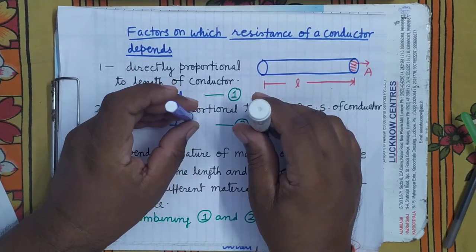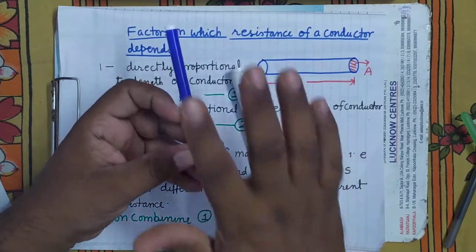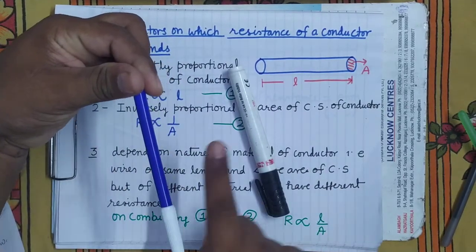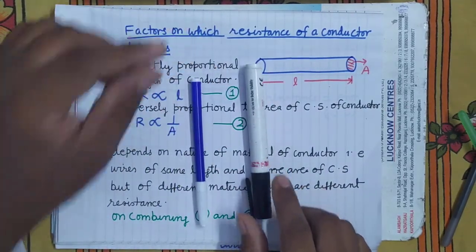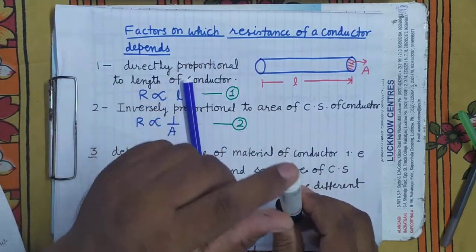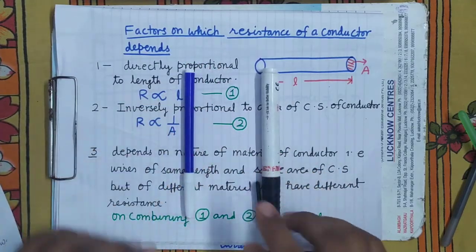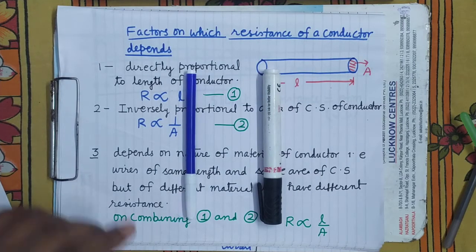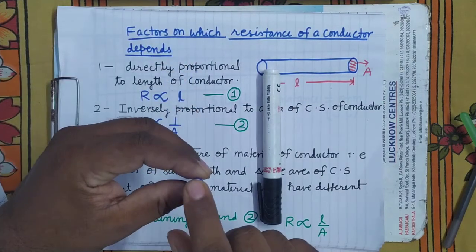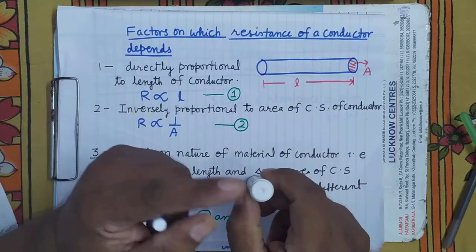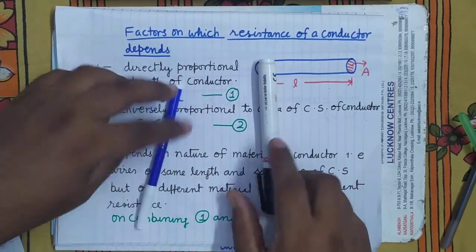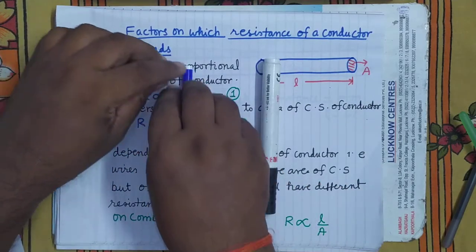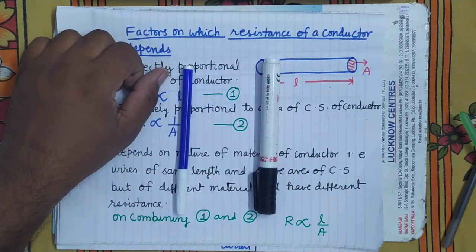Now whose surface area is more? Surface area means the area of this curved surface. So if you see here, both have the same length. Its cross-sectional area is smaller, its cross-sectional area is more. So you can see here, its curved surface area is more and here the curved surface area will be less.